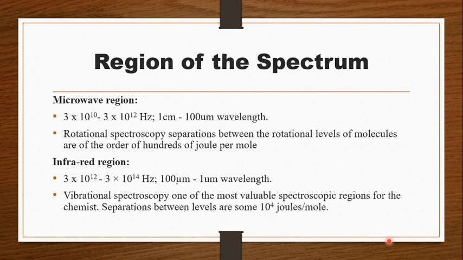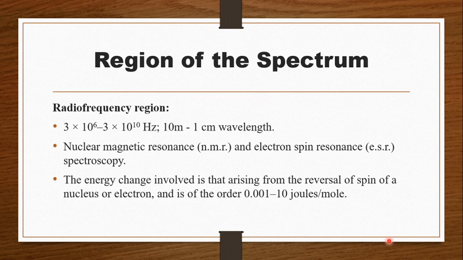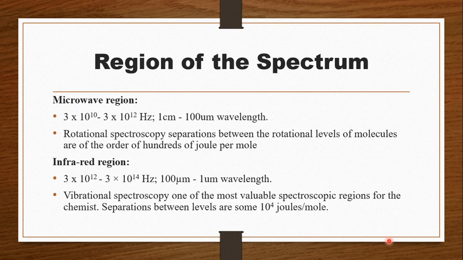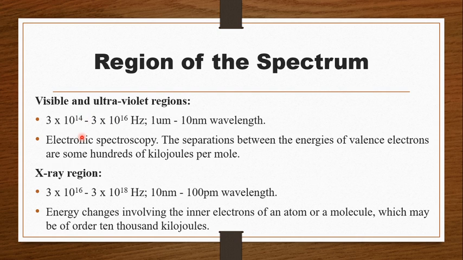In this course, we are going to study first the rotational spectroscopy, that is, the microwave region. Next is the infrared region, that is vibrational spectroscopy. Also we are going to study Raman spectroscopy. The next is electronic spectroscopy and Mossbauer spectroscopy. So one by one you will come to know what all this means, and what is the real information that we get from these spectroscopies.